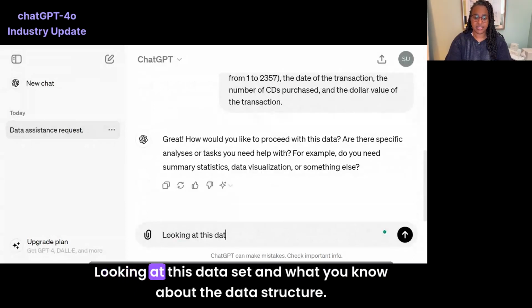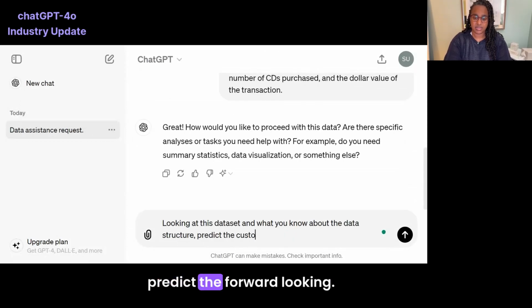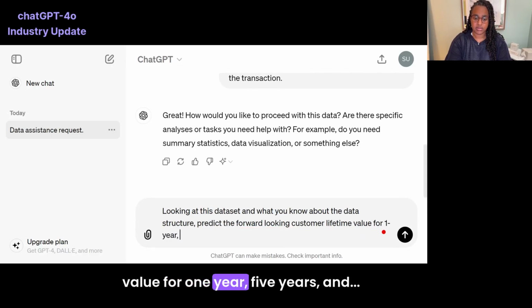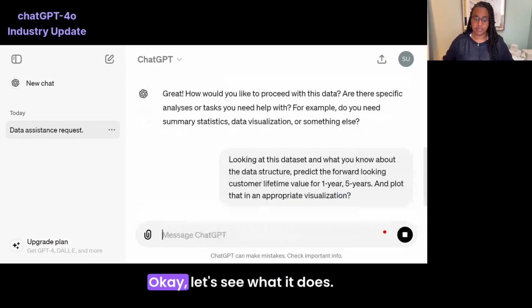Great. Looking at this data set and what you know about the data structure, predict the forward-looking customer lifetime value for 1 year, 5 years, and plot that in an appropriate visualization. Okay, let's see what it does.